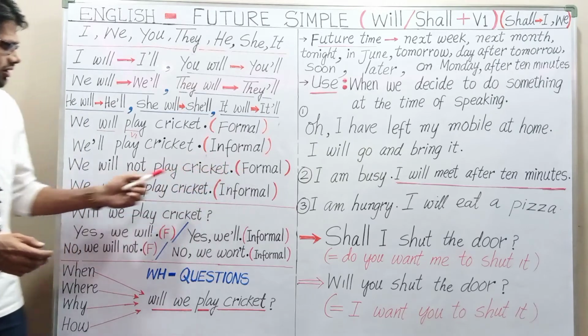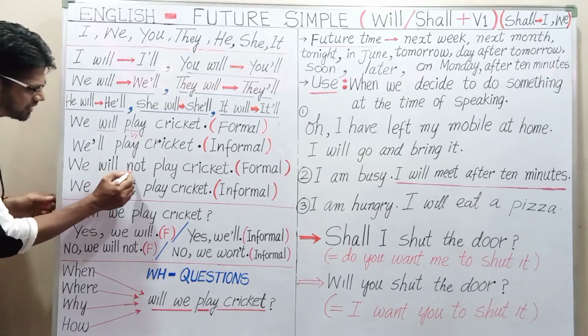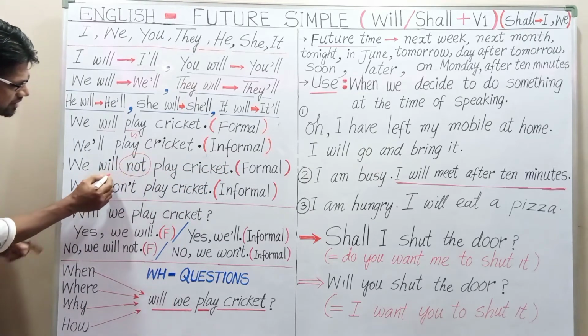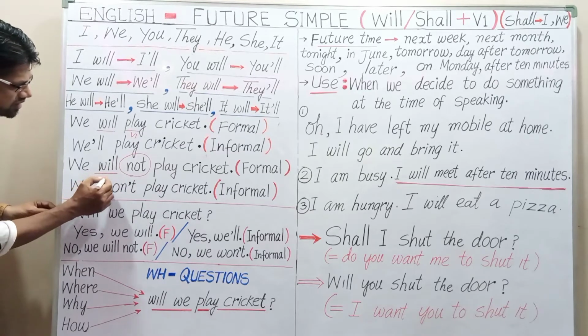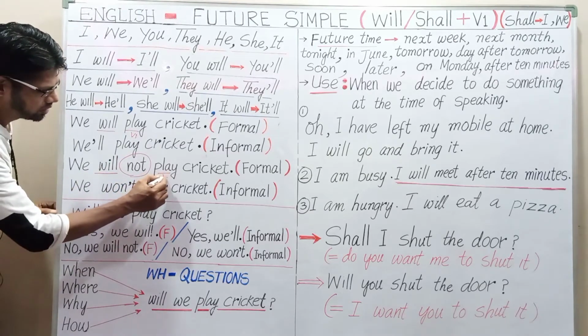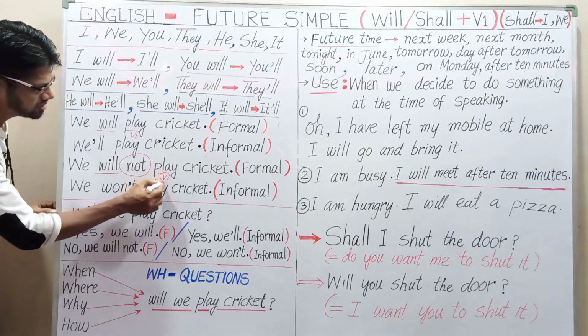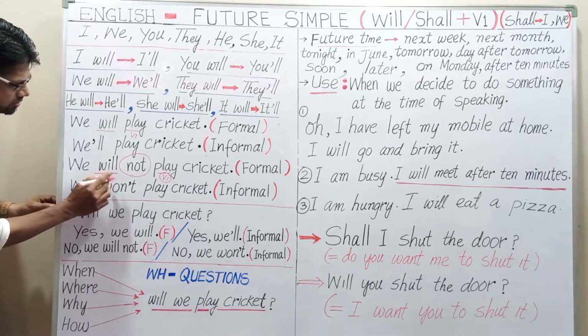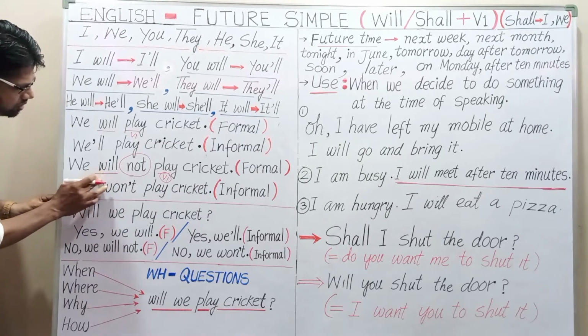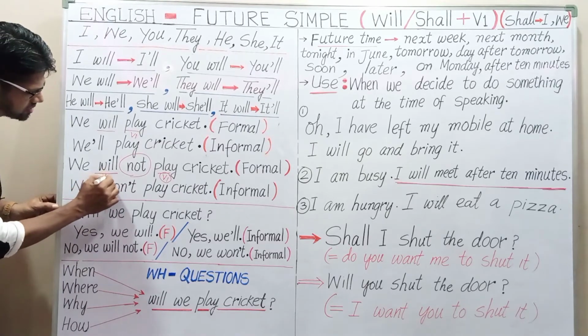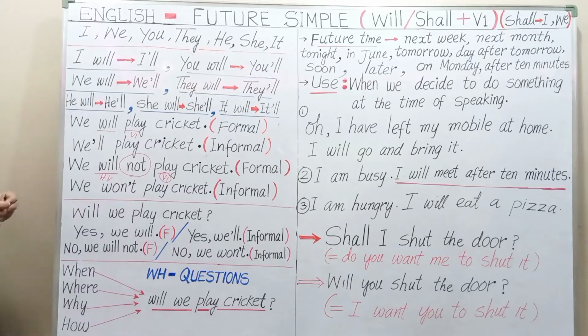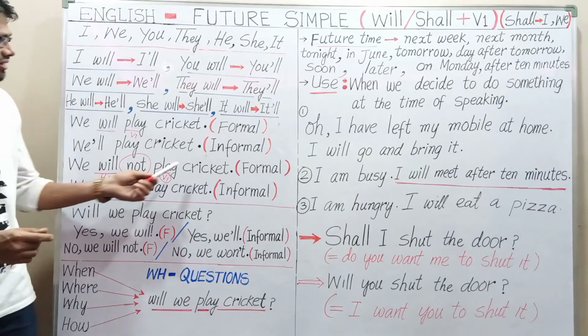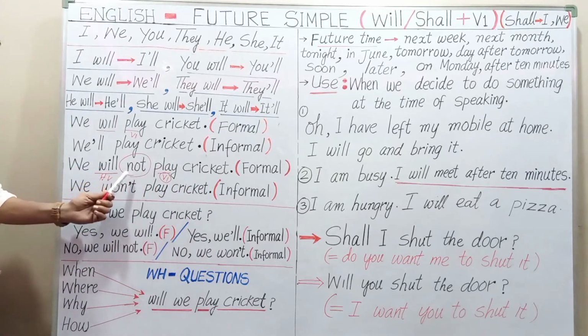This is the formal way of making a negative. You can notice that I have used the word not in between the helping verb will and the main verb play. The main verb in V1 form is play, and this is the helping verb will, or we can say modal auxiliary verb also. So we will play cricket, we will not play cricket. We can place not in between will and play.